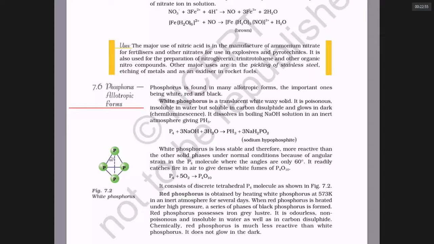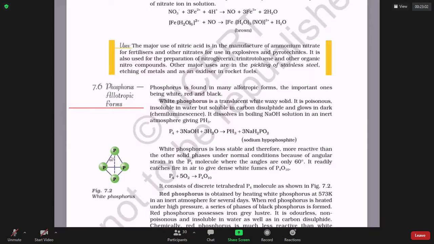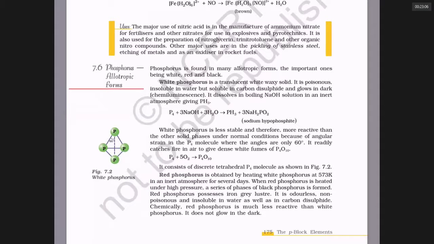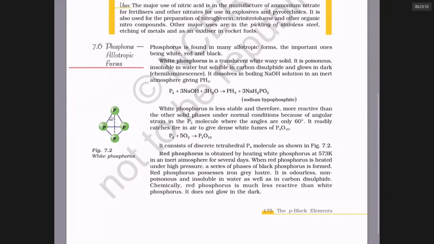Red phosphorus is obtained by heating white phosphorus under pressure at high temperature for many days, per week, 10 days. When red phosphorus is heated further under high pressure, you will get black phosphorus. And red phosphorus has a somewhat brownish red color, I would say.